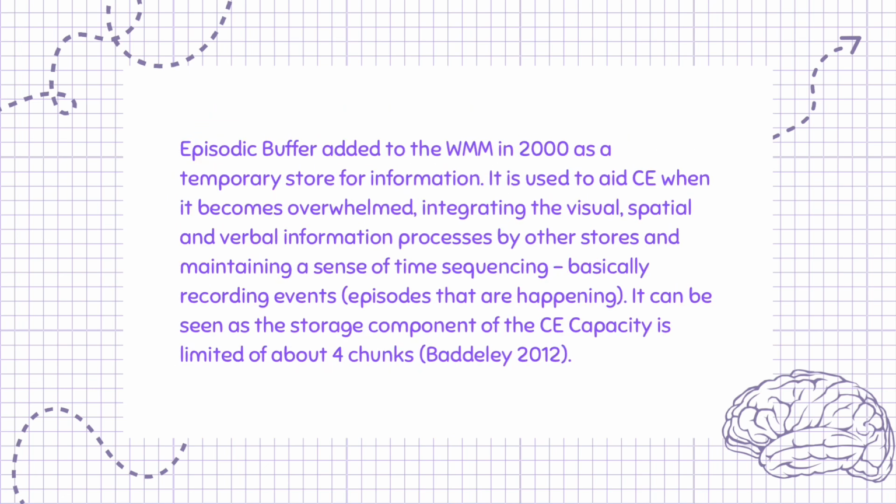Episodic buffer added to the WMM in 2000 as a temporary store for information. It is used to aid CE when it becomes overwhelmed, integrating the visual, spatial and verbal information processed by other stores and maintaining a sense of time sequencing, basically recording events, episodes that are happening. It can be seen as the storage component of the CE. Capacity is limited to about 4 chunks, Baddeley 2012.